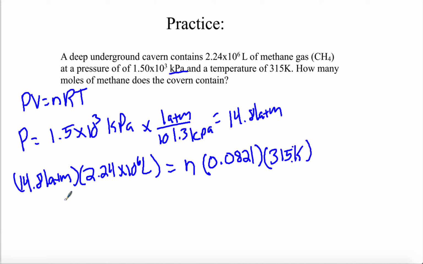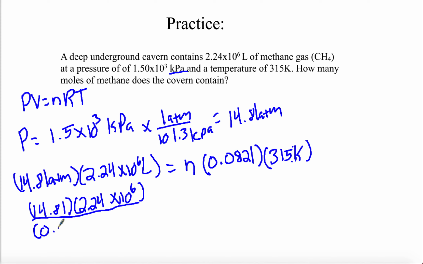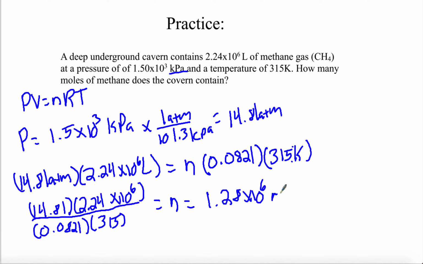Just rearranging this, we get 14.81 times 2.24 times 10 to the 6th, make sure that decimal is visible, divided by 0.0821 times 315, and we get that n is equal to 1.28 times 10 to the 6th moles of methane.